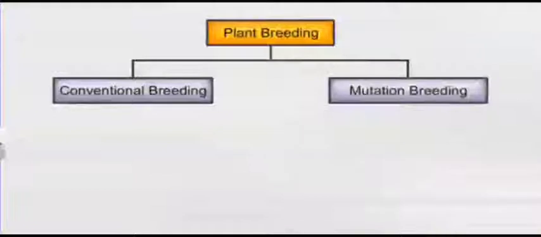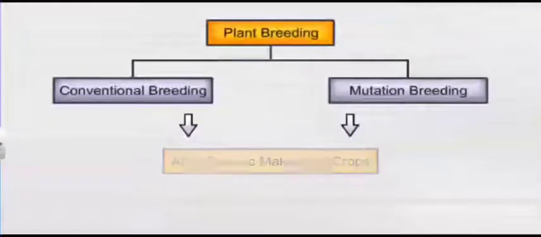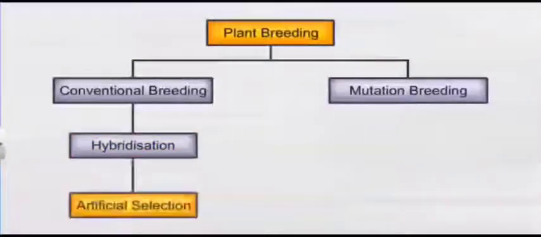So this plant breeding technique is more focused and targeted, which could be done by conventional breeding methods or by new methods like mutation breeding. The aim is the same, altering the genetic makeup.